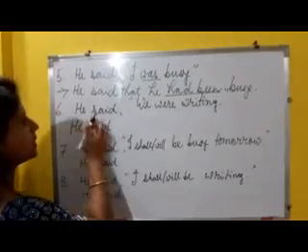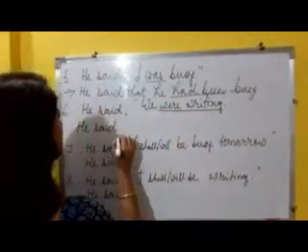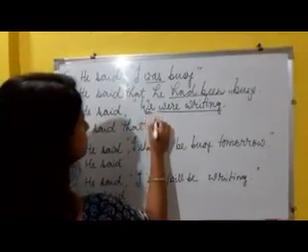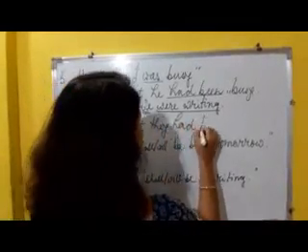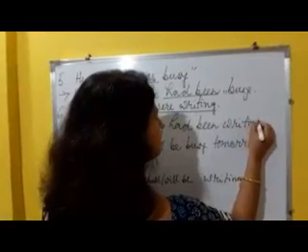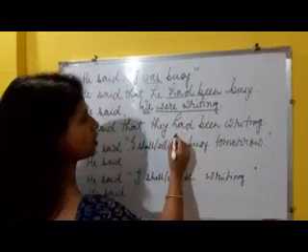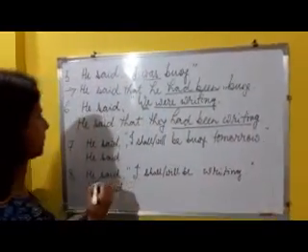Number 6, he said, "We were writing." Past continuous form. He said that "we" changes to "they" had been writing. Since past continuous changes to past perfect continuous.